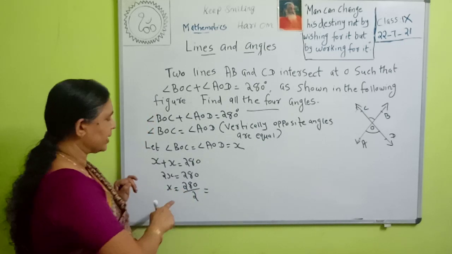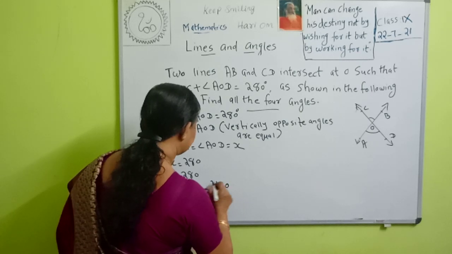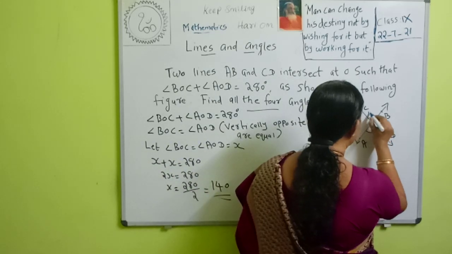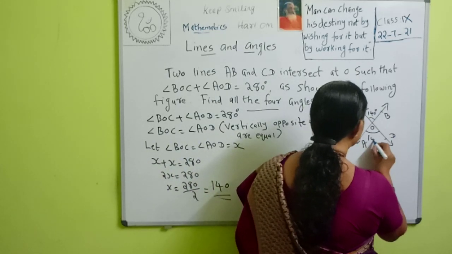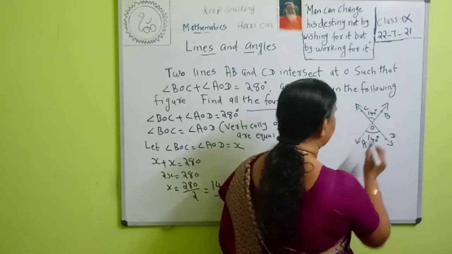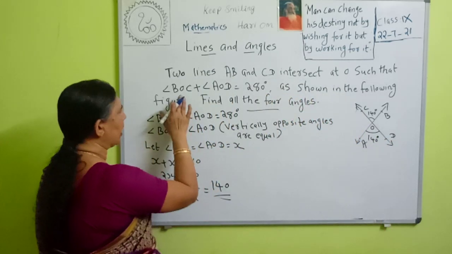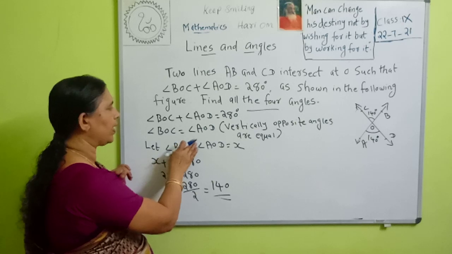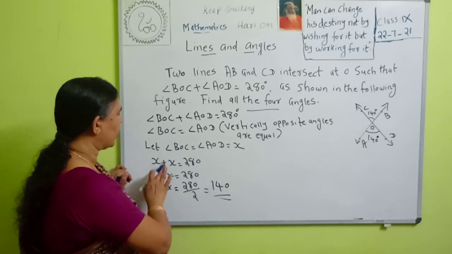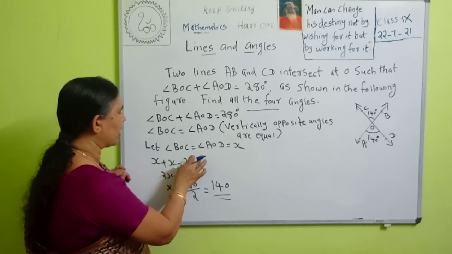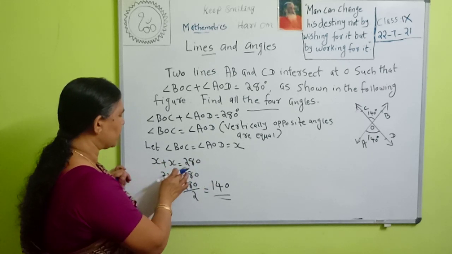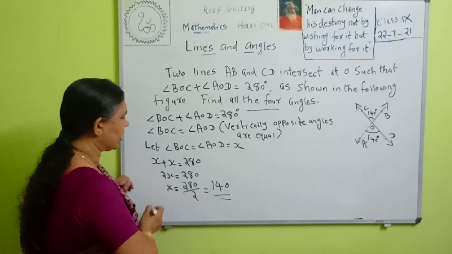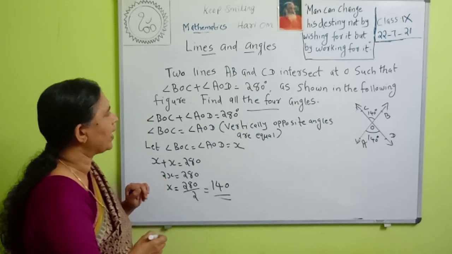What is the answer? 280 by 2 is 140. x is equal to 140. Then this angle is 140 degrees and this angle is 140 degrees, since vertically opposite angles are equal. In the question it is given that angle BOC plus angle AOD is 280 degrees. We know angle BOC is equal to angle AOD because vertically opposite angles are equal. Therefore, we take angle BOC equal to angle AOD equal to x. Therefore, x plus x is equal to 280, 2x is equal to 280, and x is equal to 280 by 2, that is 140.